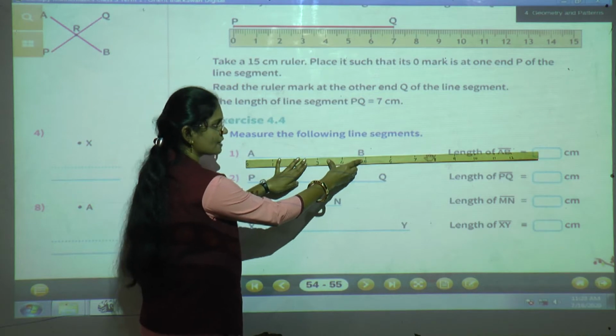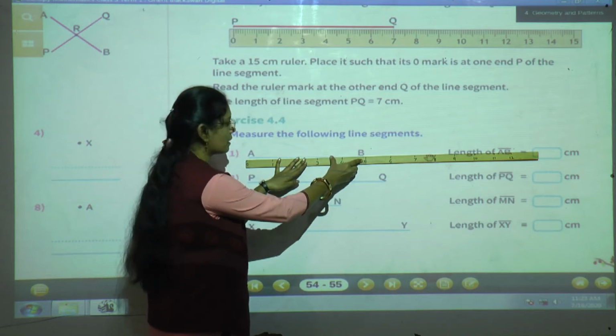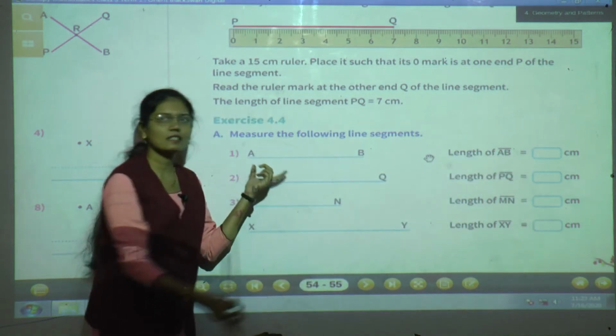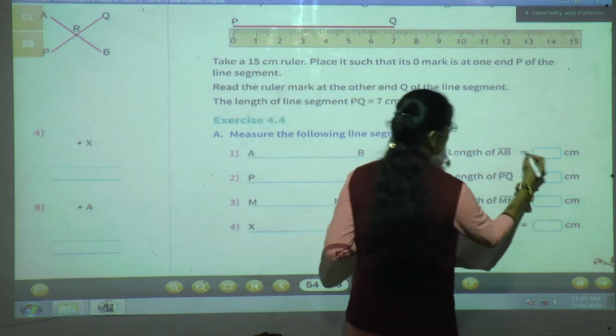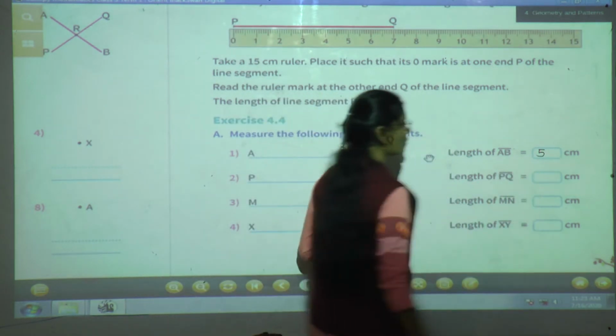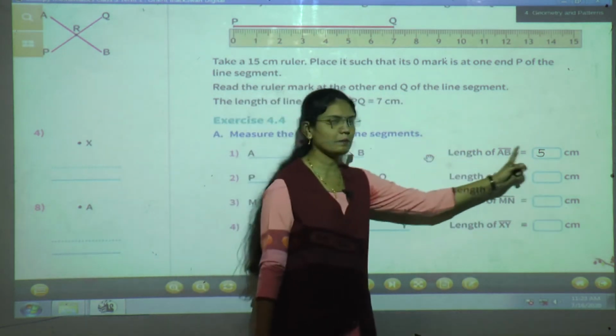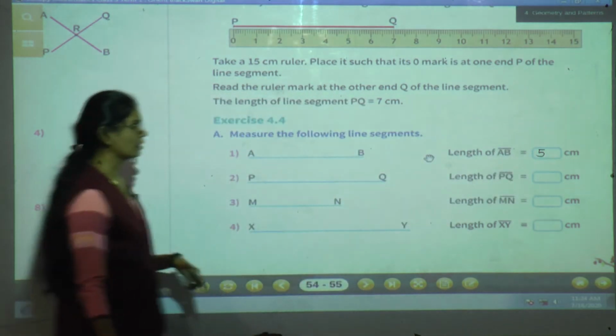The B point is on 5 centimeter. So what will be the measurement of this line segment? It is 5 centimeter. So you can write here 5 centimeter. Length of AB is 5 centimeter. See, length of AB is 5 centimeter.